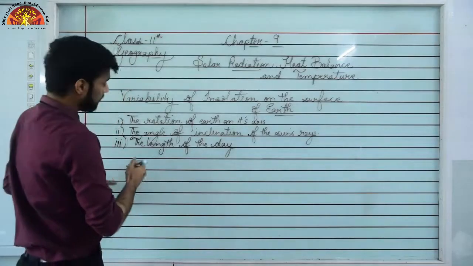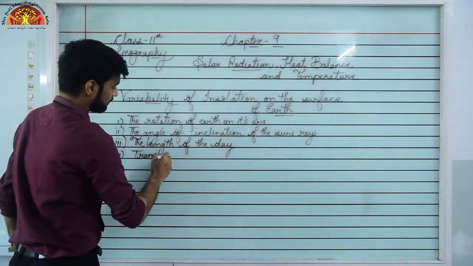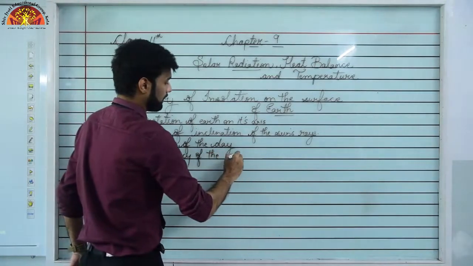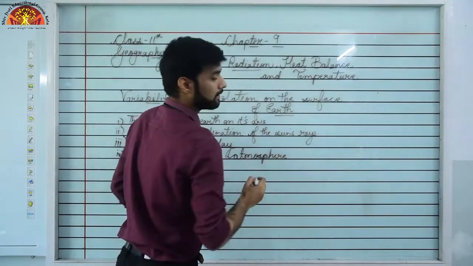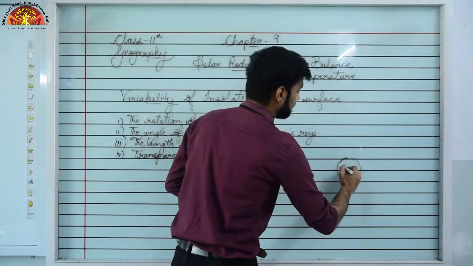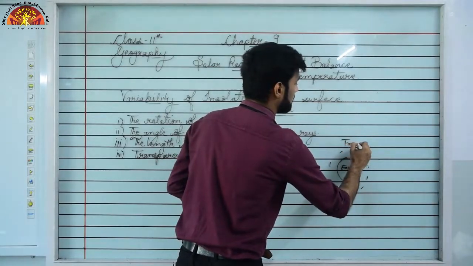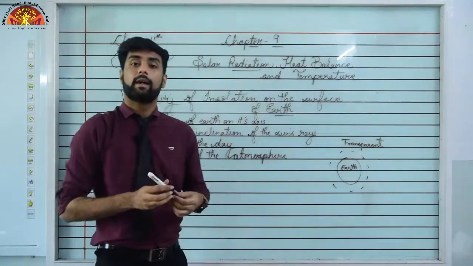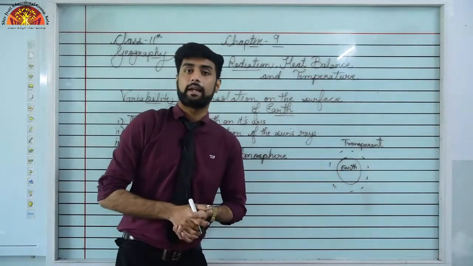Number 4 is transparency of the atmosphere. We all know that our Earth's atmosphere is actually transparent. The atmosphere around our Earth is transparent. That means we can see the heavenly bodies, we can see the stars, planets, sun, right? But sometimes something happens which makes our atmosphere translucent or opaque, like fire.